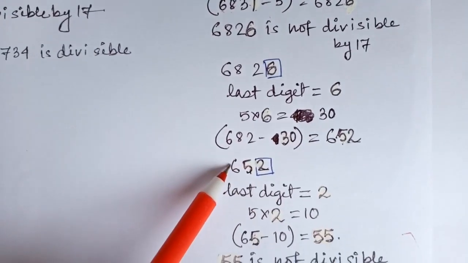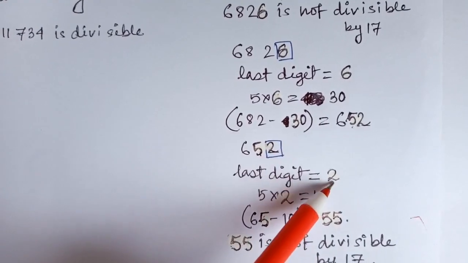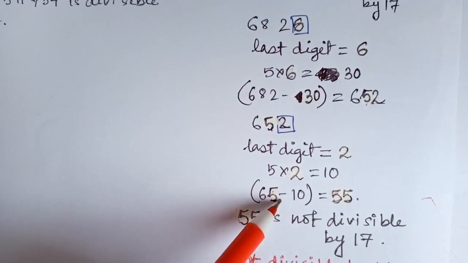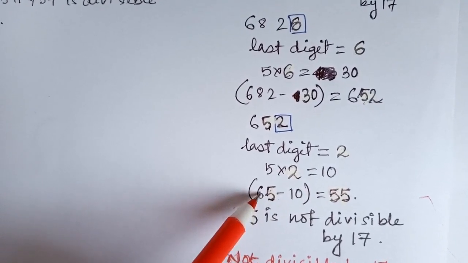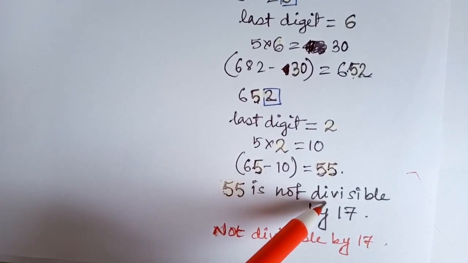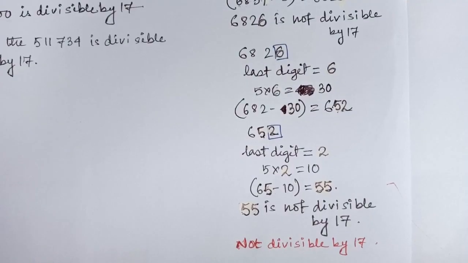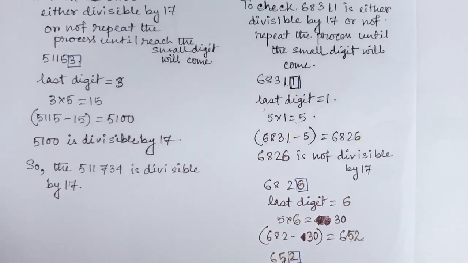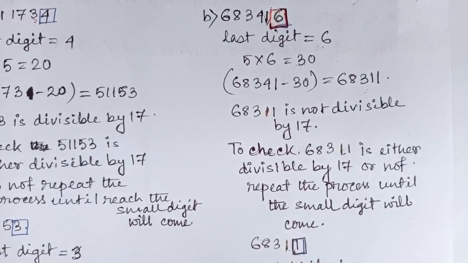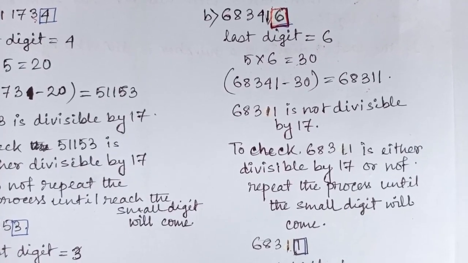In 652 the last digit 2 is multiplied by 5, and we get 10. This 10 is subtracted from 65, and we get 55, and this 55 is not divisible by 17. So the original number, 683416, is also not divisible by 17.